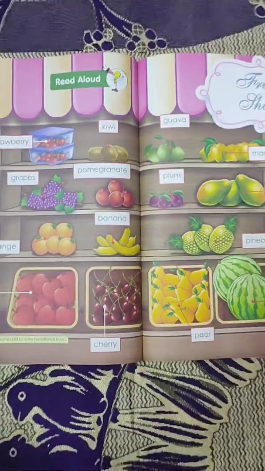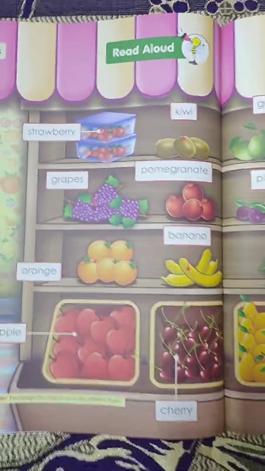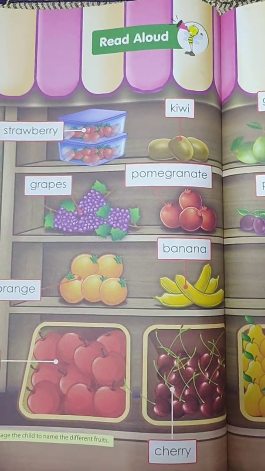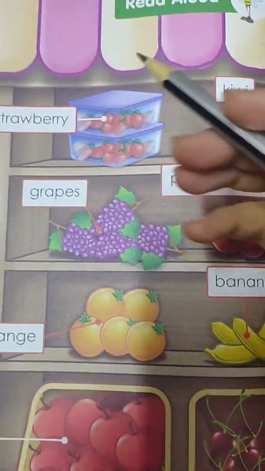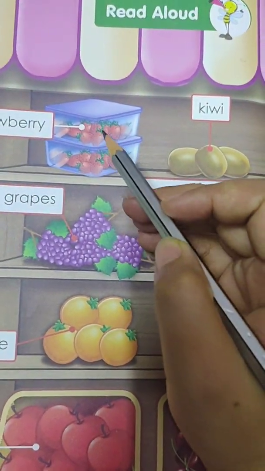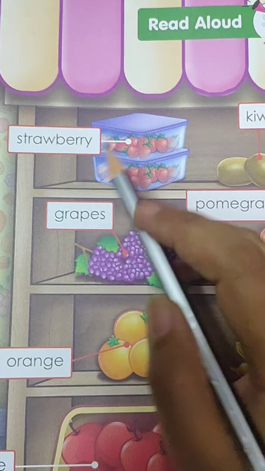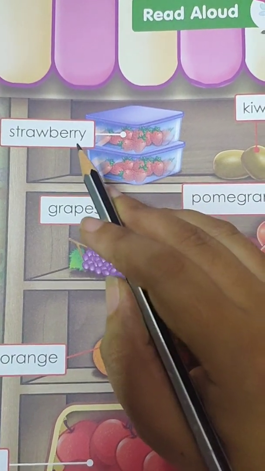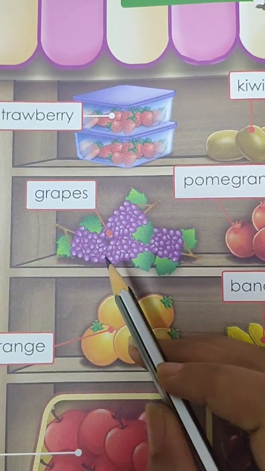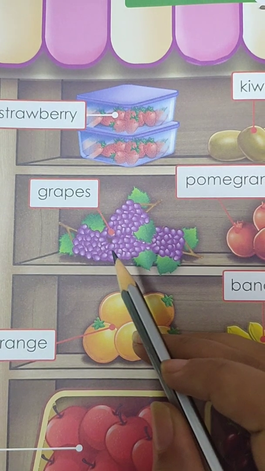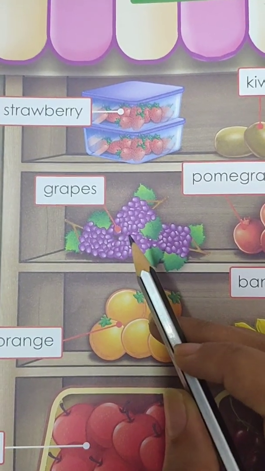Good morning, students. As you have got the idea from the message, we are going to learn today about fruits. Okay? So first we will do the recognition. This is a red colored strawberry. This is grapes.